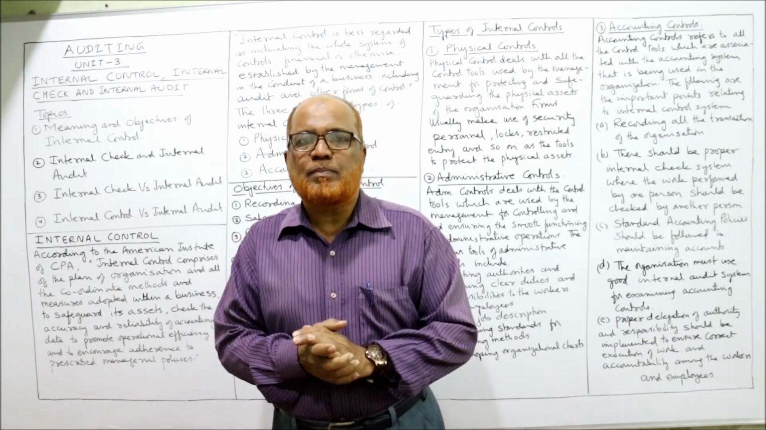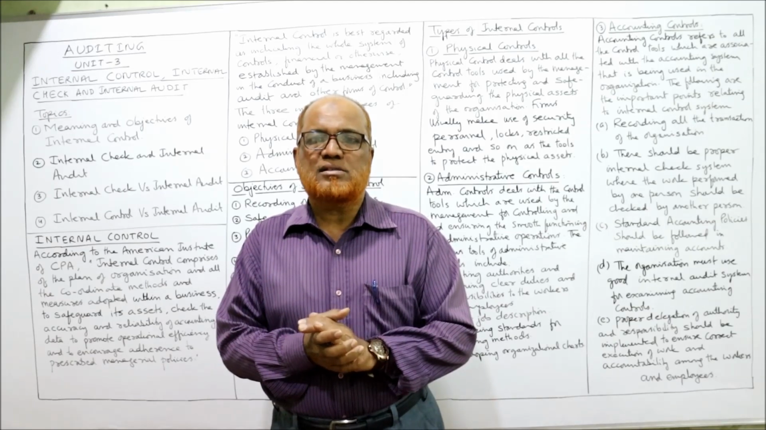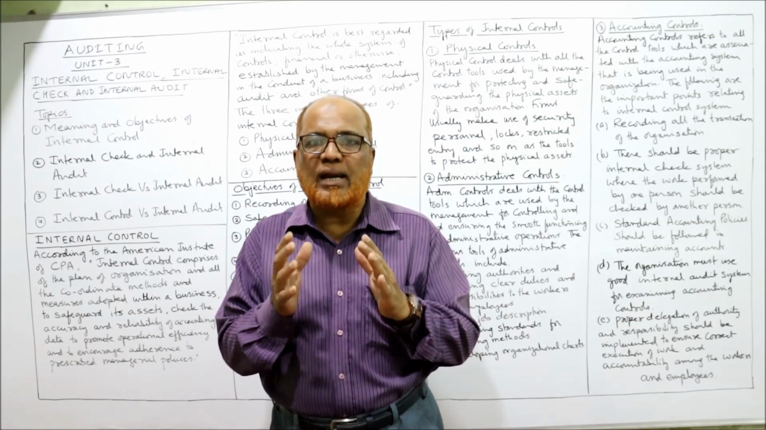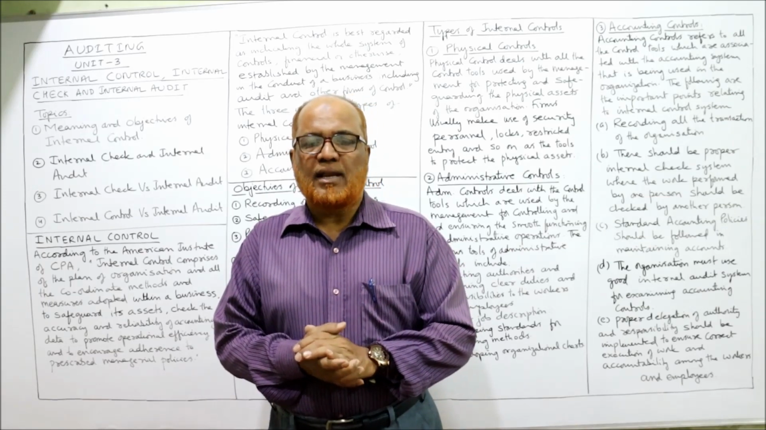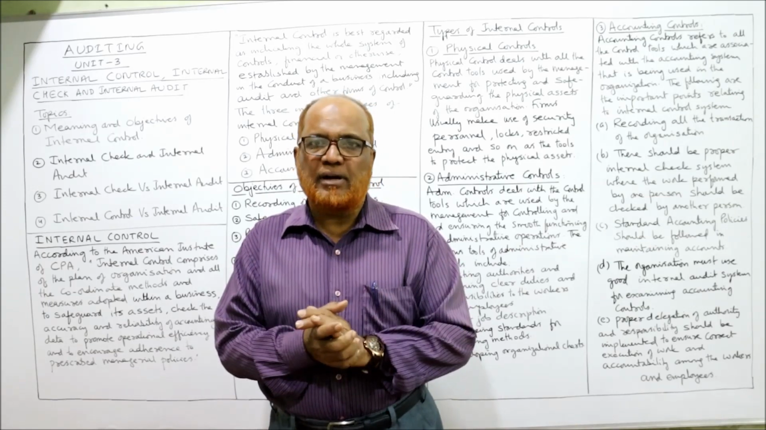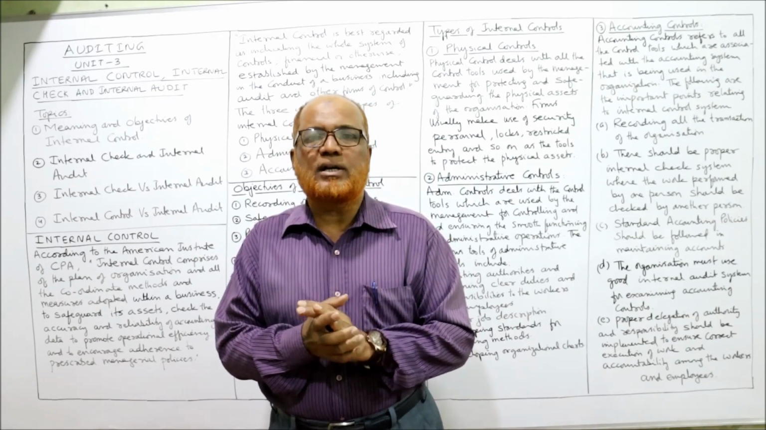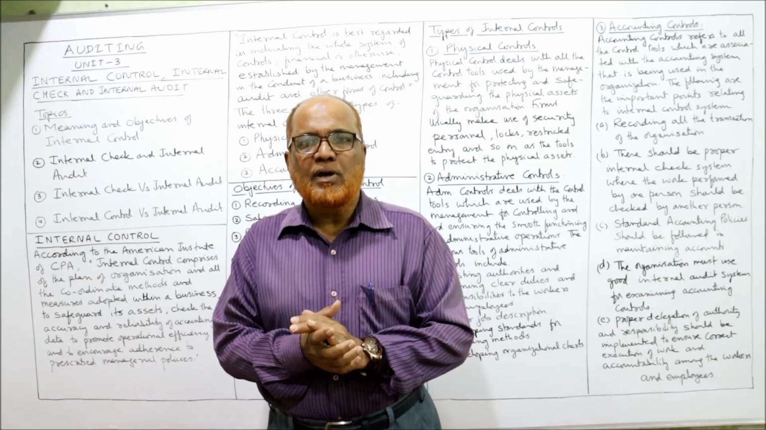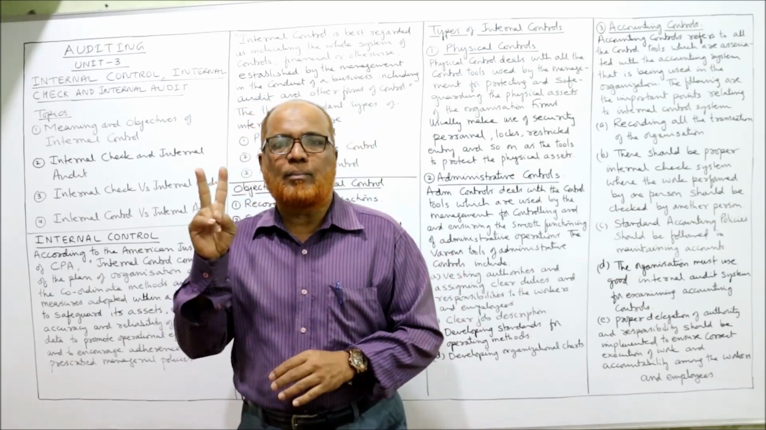Then in unit number 2 I explained about the appointment of auditors, qualification of auditors, disqualification of auditors, qualities of auditors, then rights and duties of auditors, liabilities, civil and criminal liabilities of auditors, and what are audit plan, audit working papers, audit program, audit notebook. All these things I have explained in unit number 2.